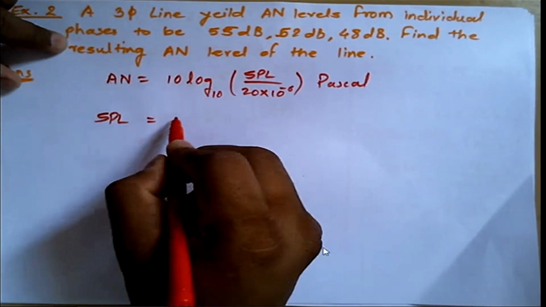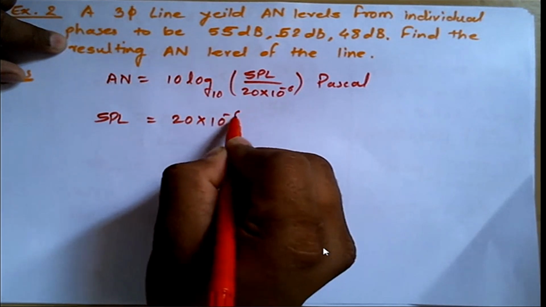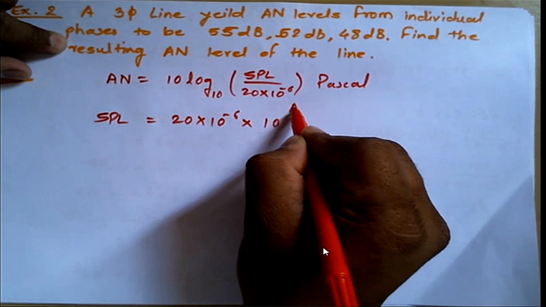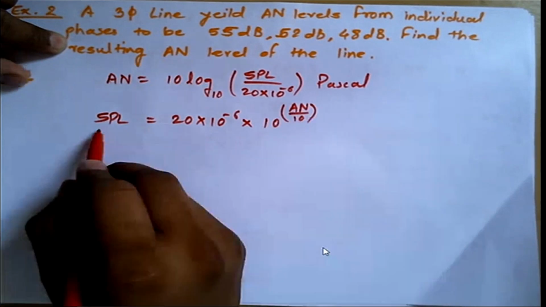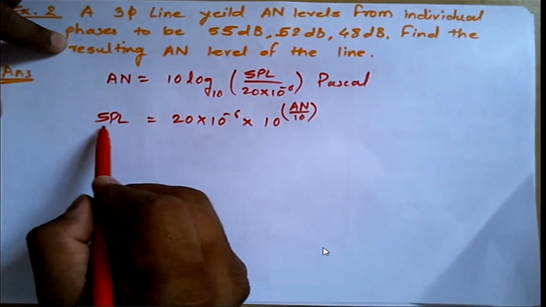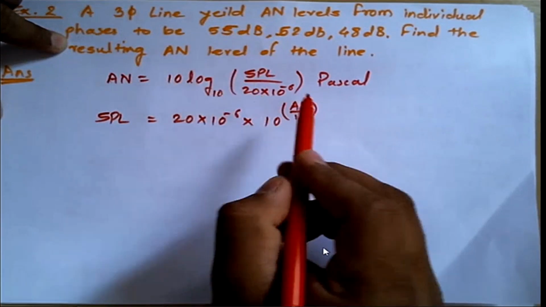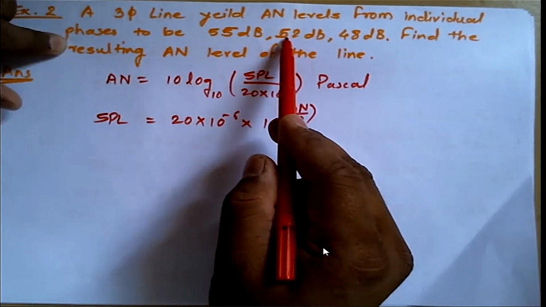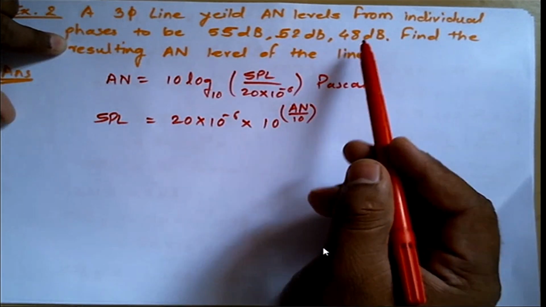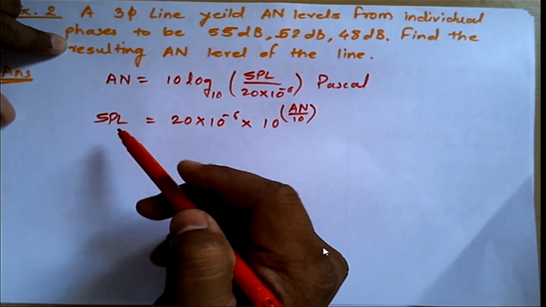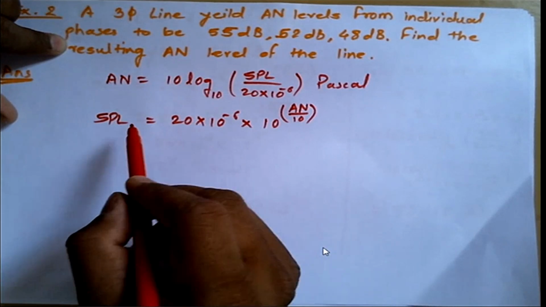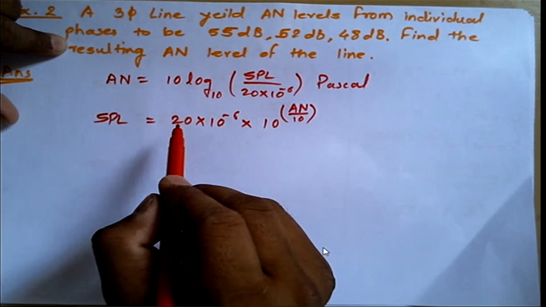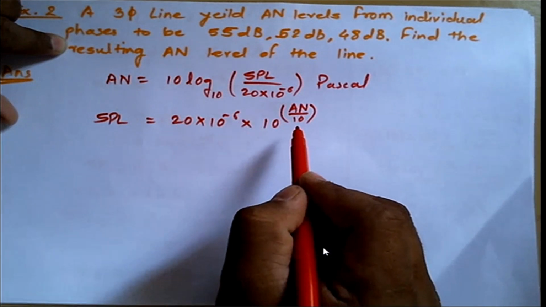It is equal to 20 into 10 raised to minus 6 into 10 raised to audible noise divided by 10. Okay, so this is the formula for SPL. So we are going to calculate SPL for 55 dB, means once we take the value of A as 55 we get SPL1, once we take 52 we get SPL2, once we take 48 we get SPL3. The total sound pressure level is nothing but the algebraic sum. So the SPL total will be SPL1 plus SPL2 plus SPL3.